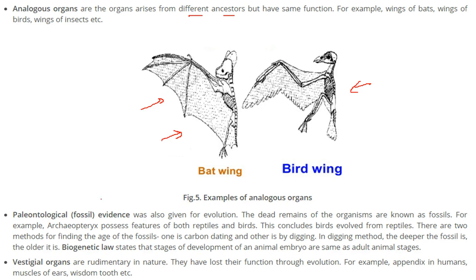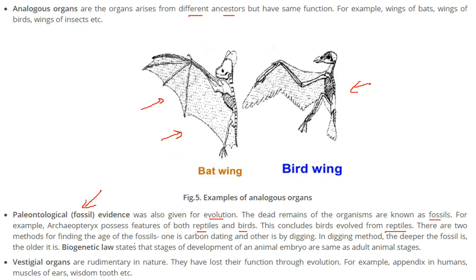Paleontological, or fossil, evidence can also be used for evolution. The dead remains of organisms are known as fossils. The archaeopteryx possesses features of both reptiles and birds, and here we conclude that reptiles gave rise to birds. So birds evolved from reptiles.